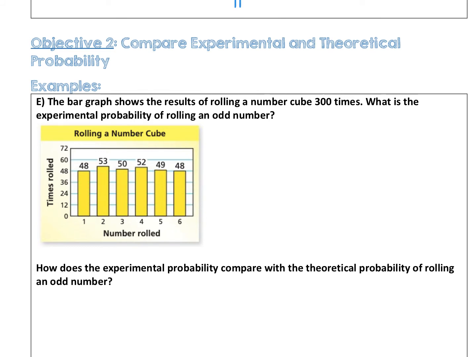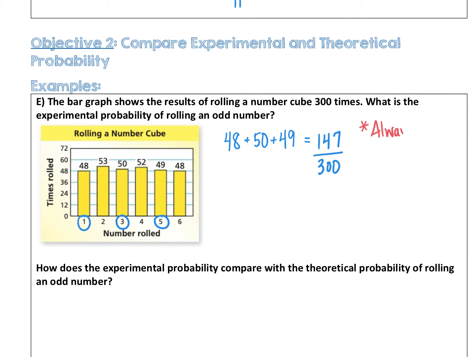What is the experimental probability of rolling an odd number? Again, our odd numbers are 1, 3, 5. So 48 plus 50 plus 49. That's going to give us 147 out of 300 times. Now this one's a little bit tricky because we have to always reduce.